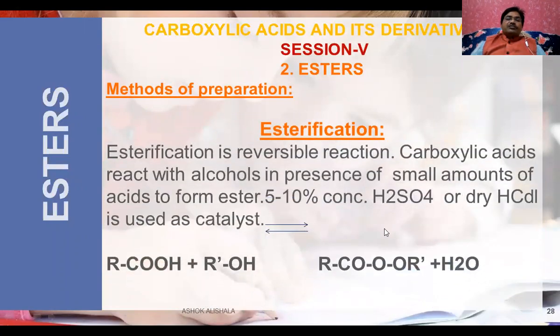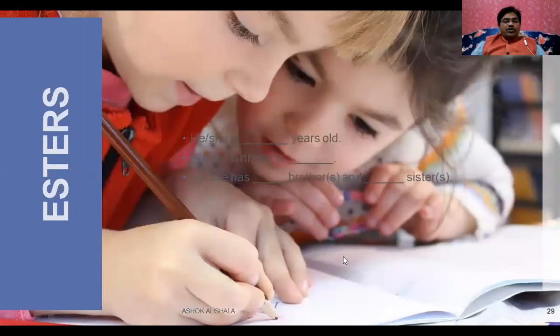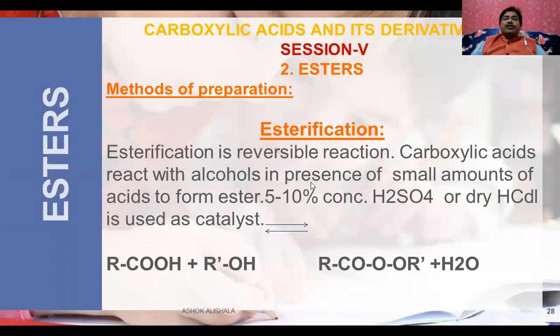Now another method is the esterification reaction. What is this esterification reaction? It is nothing but a carboxylic acid reacting with alcohol. This is a reversible reaction, and you will get ester and water. Carboxylic acid reacts with alcohols in the presence of small amounts of acid, 5 to 10% concentrated sulfuric acid or dry HCl, to form ester. Dry HCl is used as a catalyst.